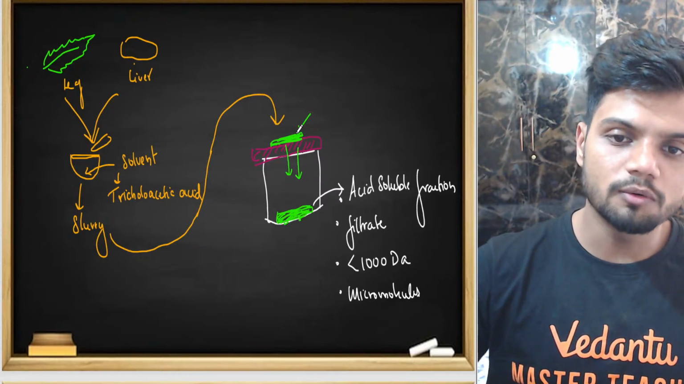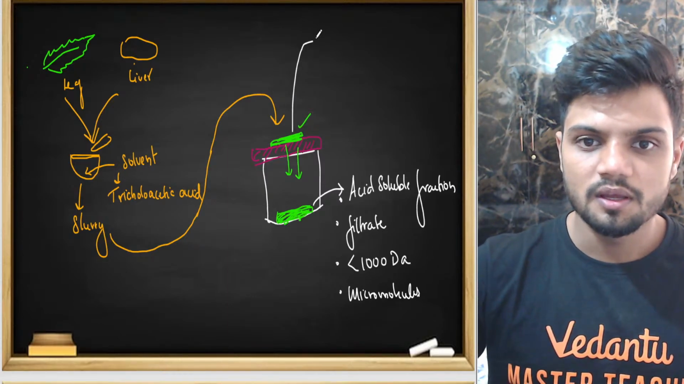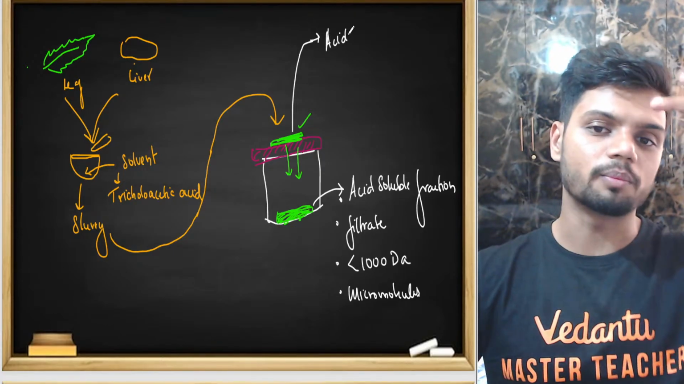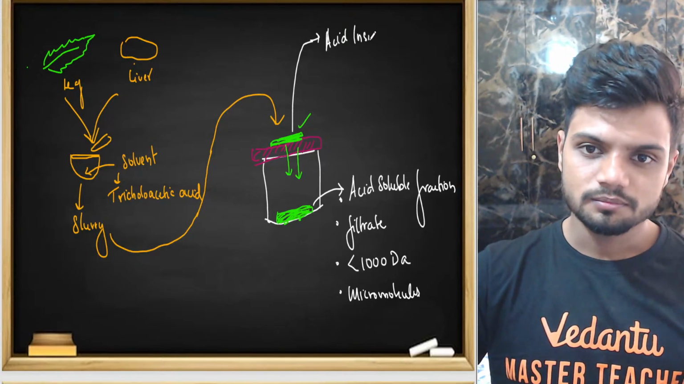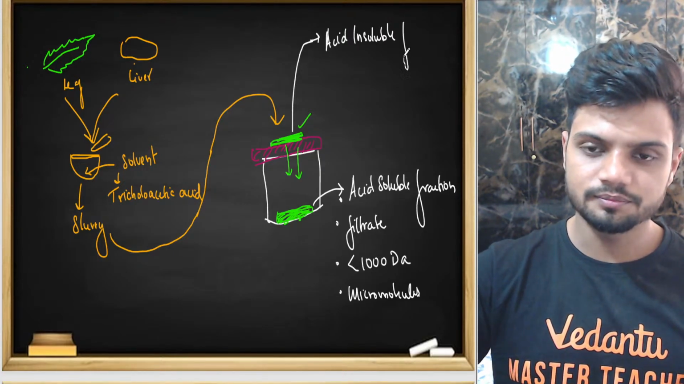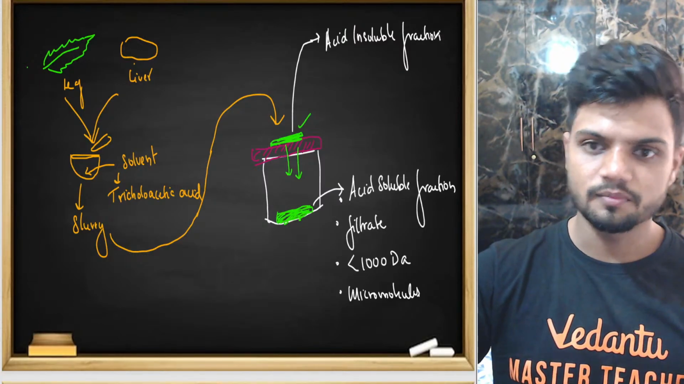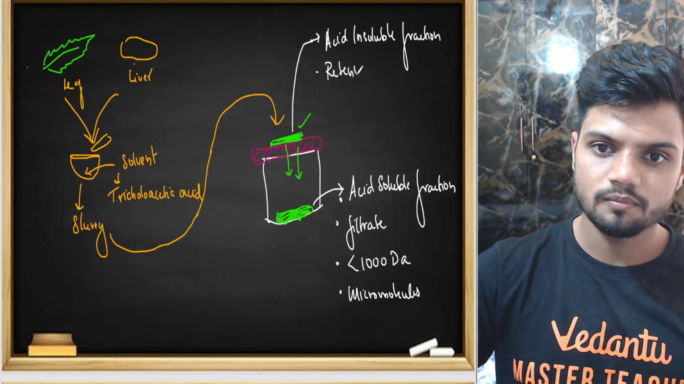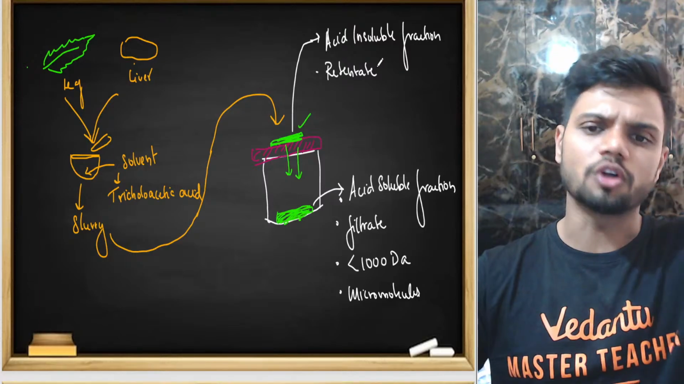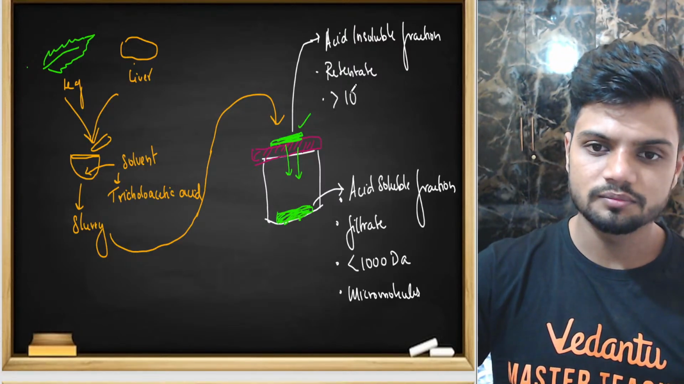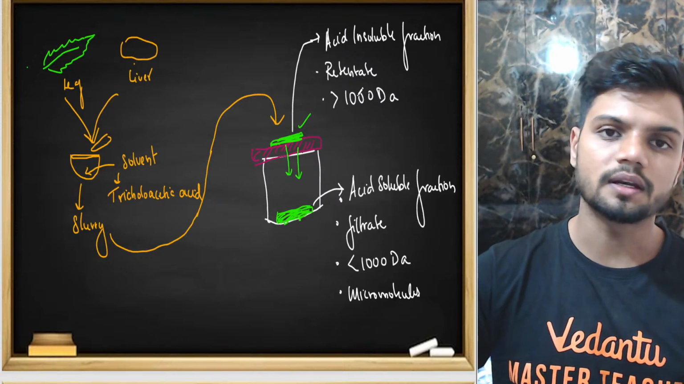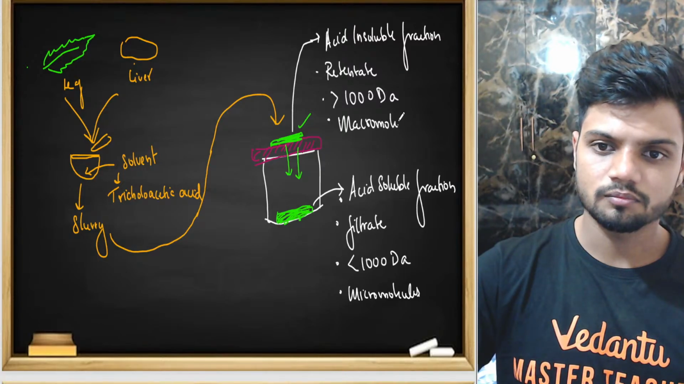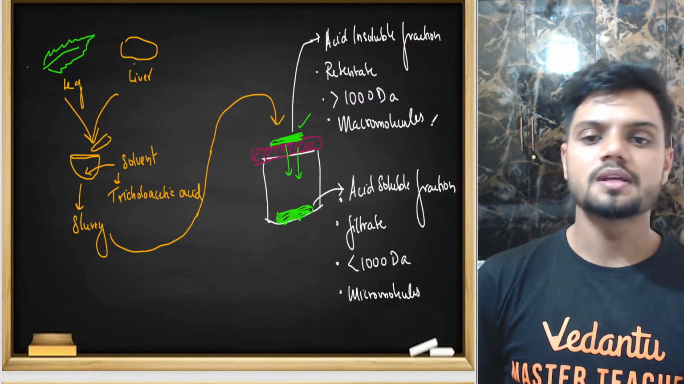Micromolecules. Now, what about what is present on the top? This part is called acid insoluble because it is not soluble in acid. It is going to remain on the top. So I'm going to call it acid insoluble fraction. I can also call it retentate, because it is retained on the top. The size here is more than 1000 daltons, and I can call this macromolecules.